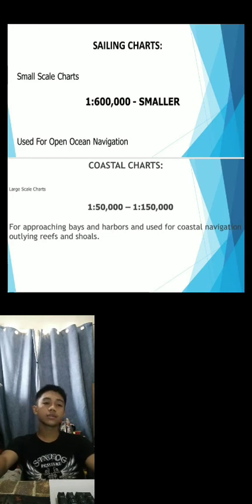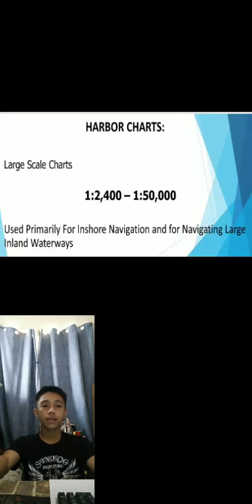Coastal charts, large-scale charts, 1 to 50,000 minus 1 to 150,000, for approaching bays and harbors and used for coastal navigation, outlying reefs and shoals. Harbor charts, large-scale charts, 1 to 2,400 minus 1 to 50,000, used primarily for inshore navigation and for navigating large inland waterways.